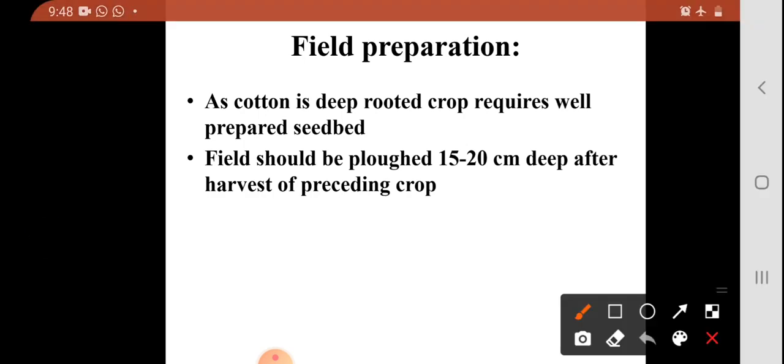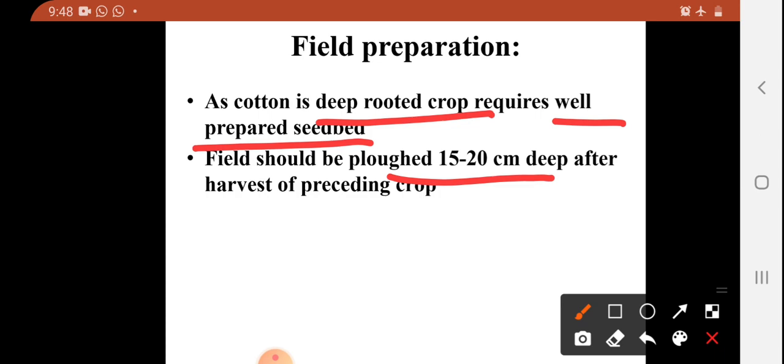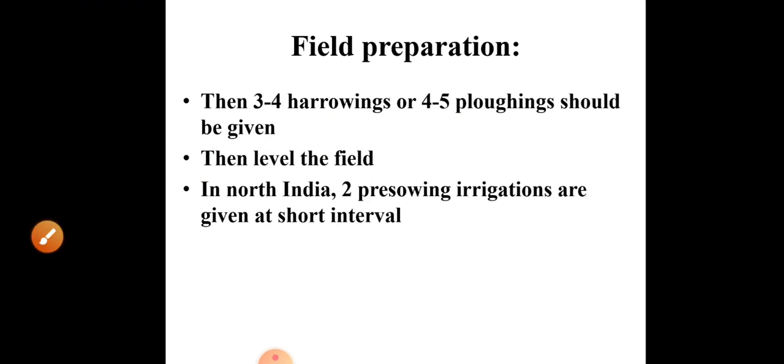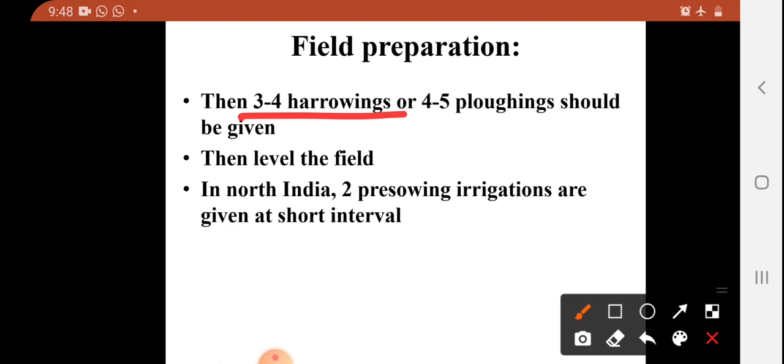Here is field preparation. As cotton is a deep rooted crop, it requires a well prepared seed bed. So we have to plow our field 15 to 20 centimeter deep after harvesting of the previous crop. Then we have to follow 3 to 4 harrowings for making good tilth of topsoil.